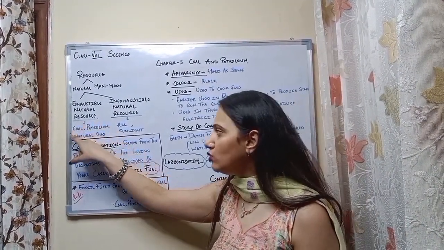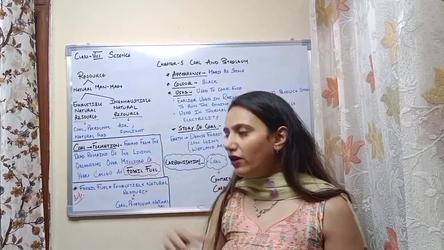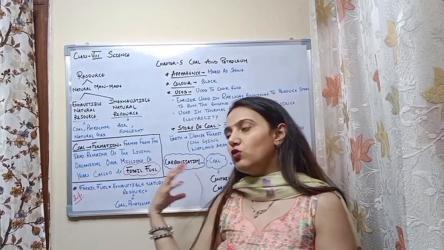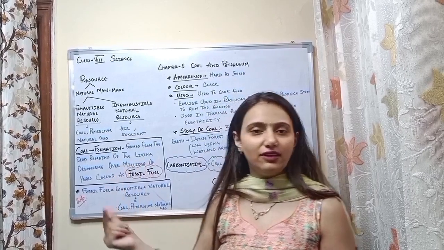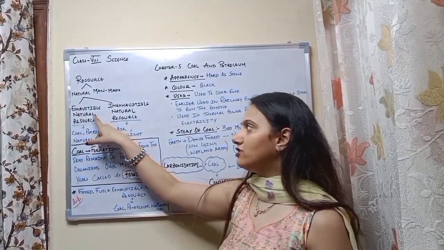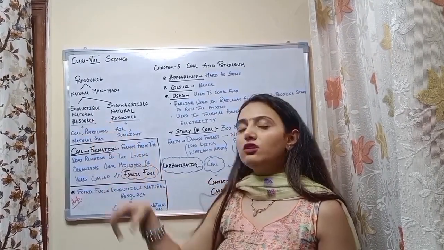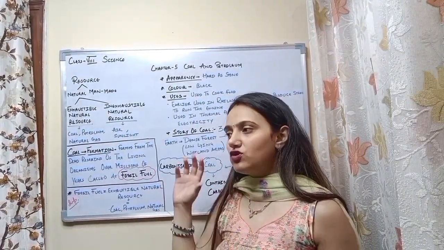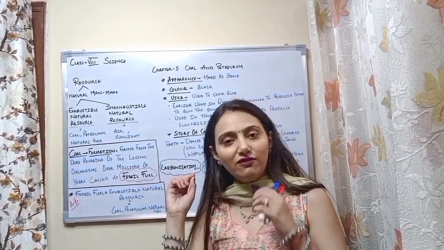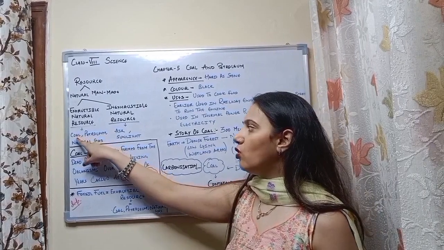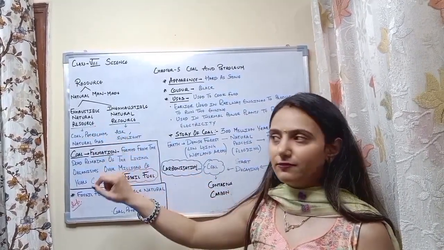If we misuse these resources, they can vanish, not in just 1 or 2 days. It can take time, but over time, one day will come when they are vanished. So exhaustible natural resources are those present in nature in a limited quantity. We should use these resources wisely. Examples are coal, petroleum, and natural gas. So from here, your topic begins.